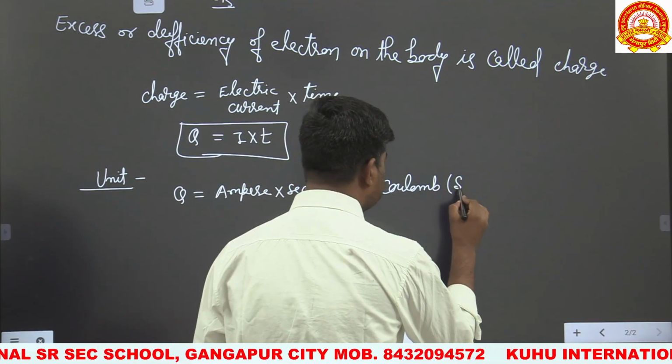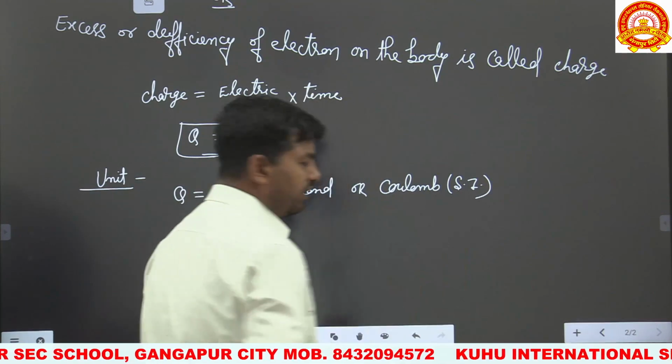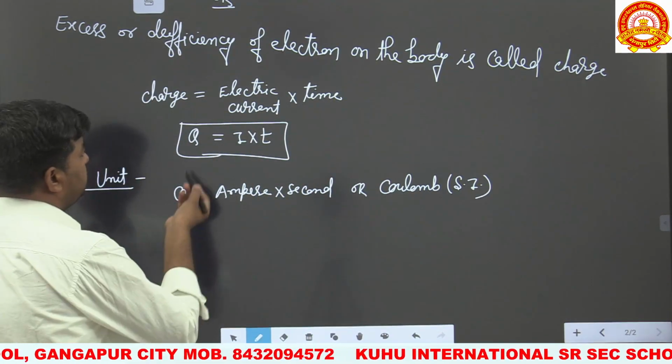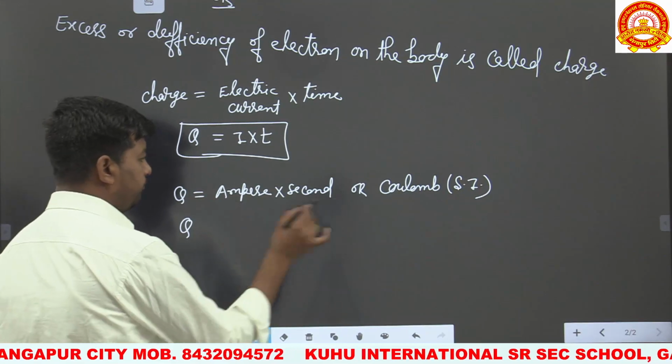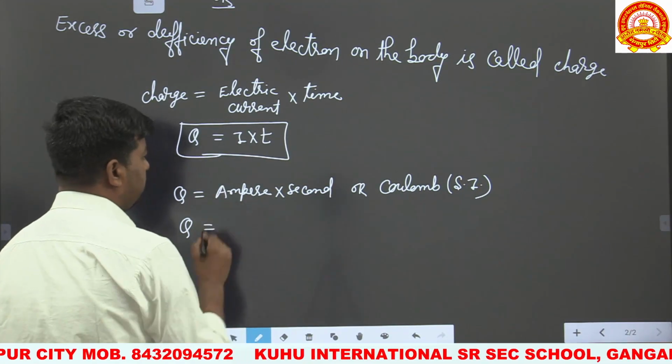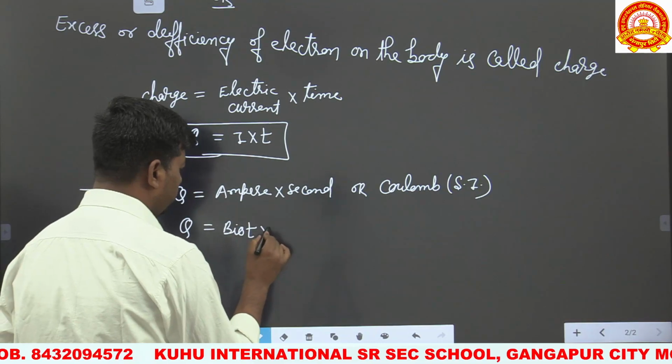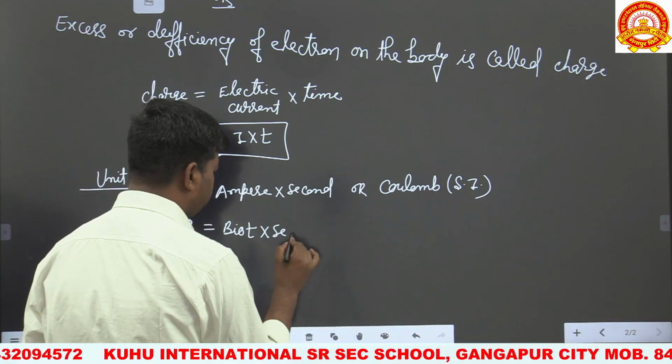While in the CGS system, charge is denoted by capital Q, and the unit of electric current is watt, and the unit of time is second.